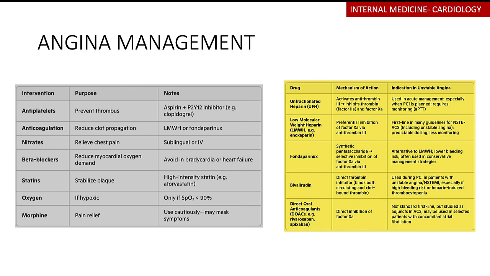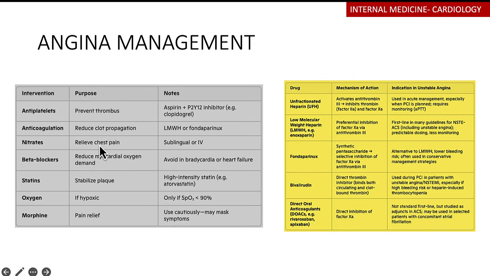So some of the medications that we often use in the management of angina are going to include things like antiplatelet drugs. These are going to be preventing the thrombus. Examples are aspirin, which is of course a COX, cyclooxygenase inhibitor, and it's going to be preventing the platelets from being activated and aggregating. You have the P2Y12 inhibitors like clopidogrel that can be used. Then anticoagulants are going to be reducing the clot propagation. In this case, the low molecular weight heparin or the fondaparinux can be used.